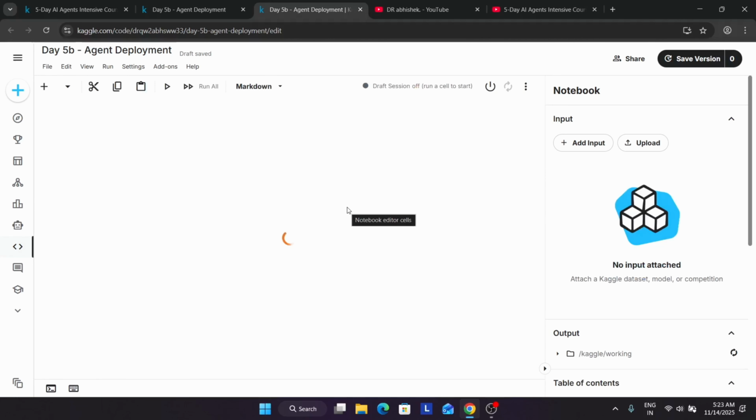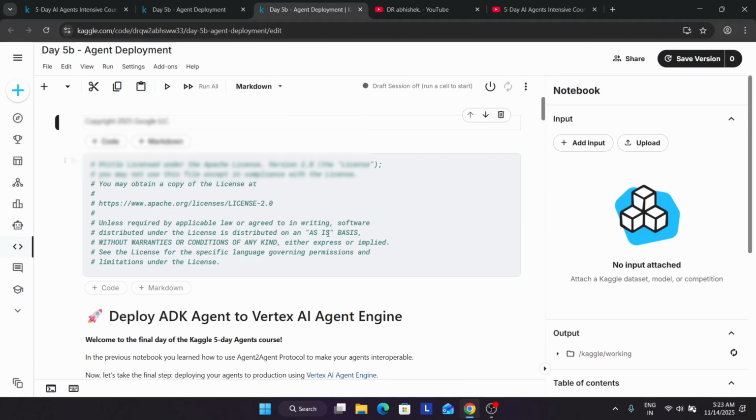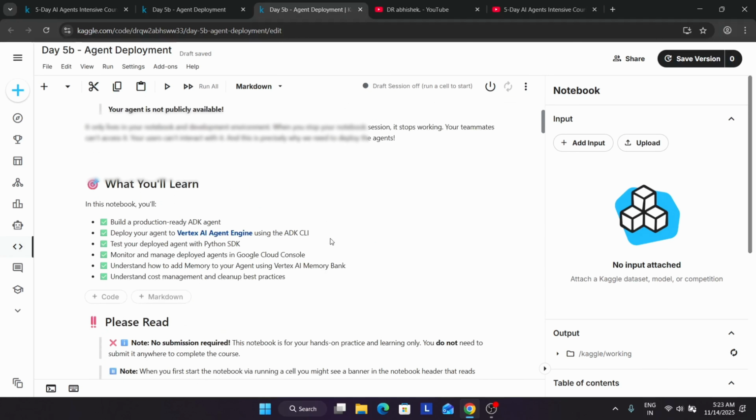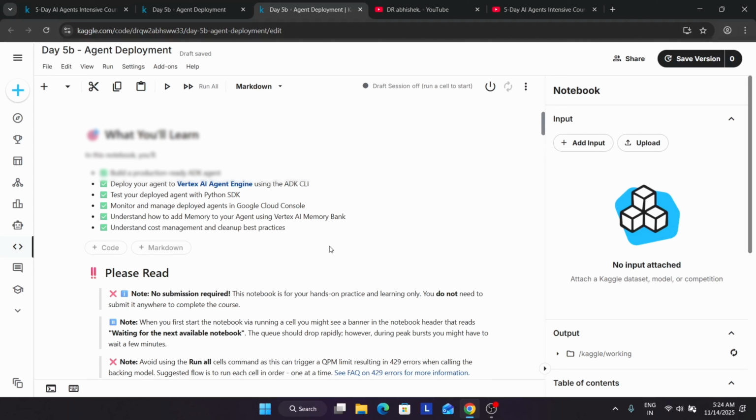Before we start, we'll be using a production-ready ADK tool, and we'll be building our agent and deploying it using Vertex AI Agent Engine and the ADK CLI. Second, we'll monitor and manage the deployed resources and agents, and then understand how to add memory to our agent. So we'll cover all these things.